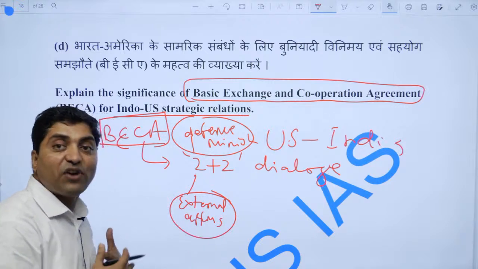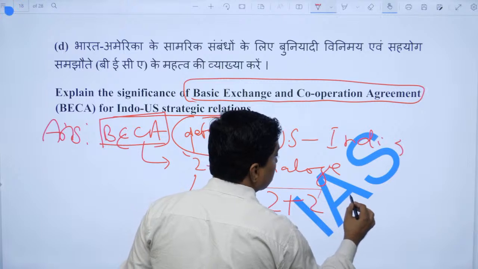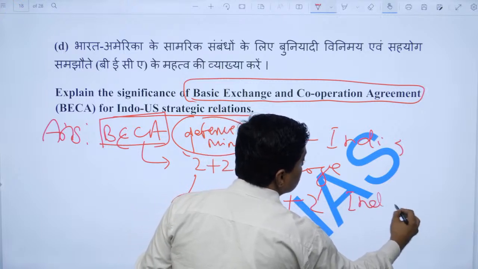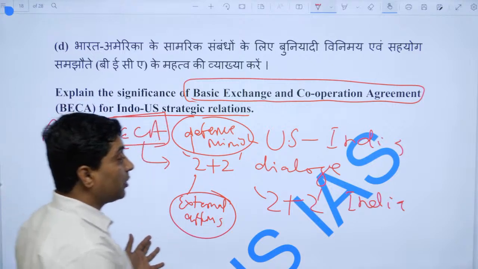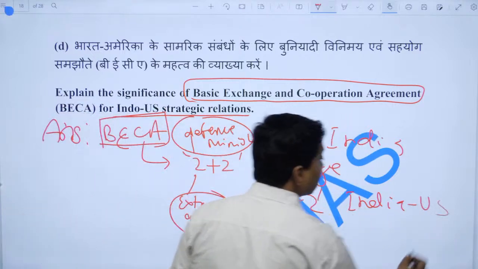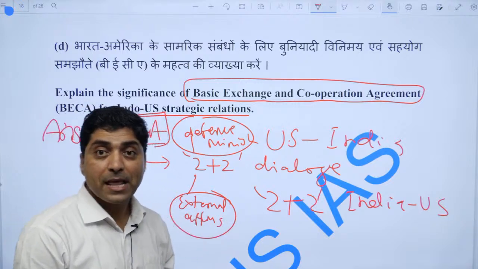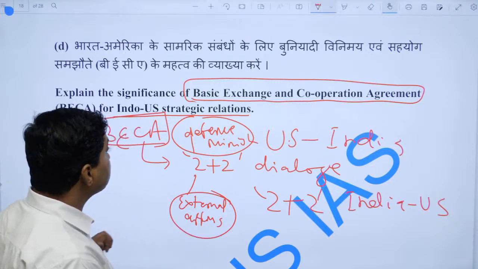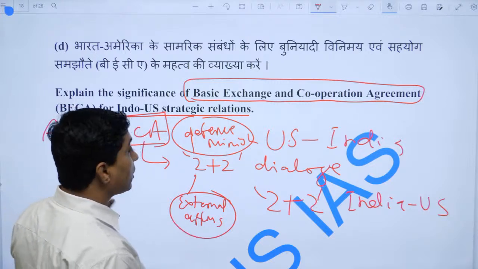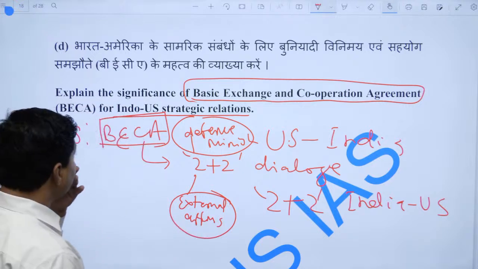So we have the 2+2 dialogue between India and the US. India has also started 2+2 dialogues with other countries like Japan, Australia, and Russia, but our partnership with the US is very important.